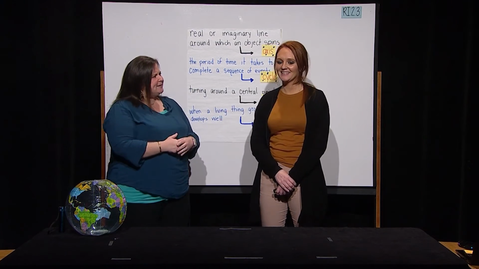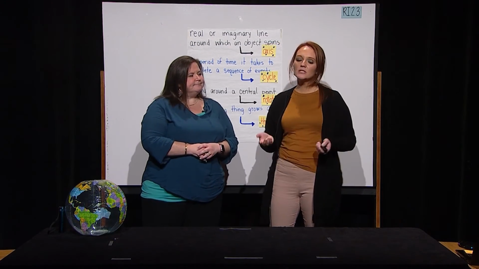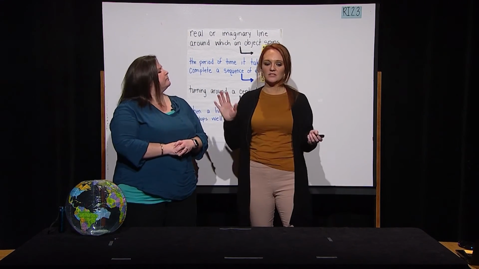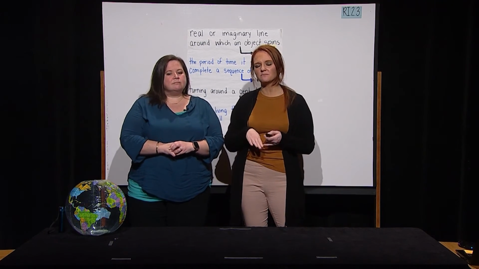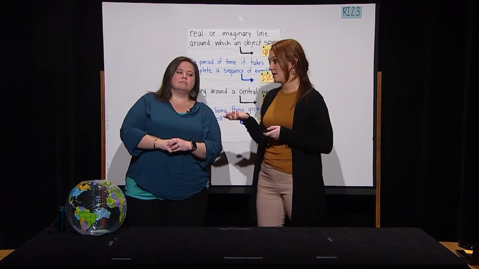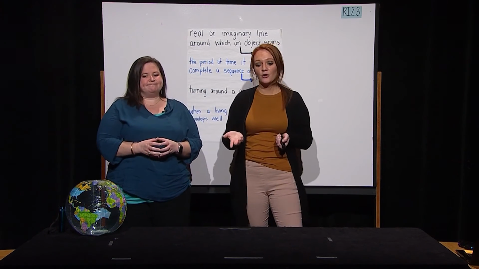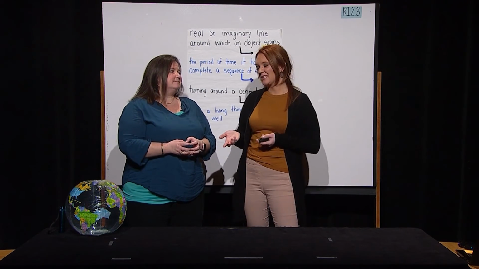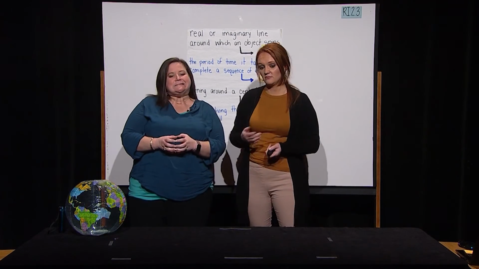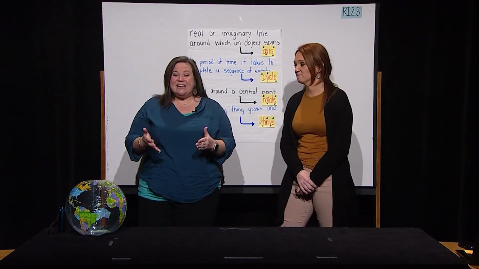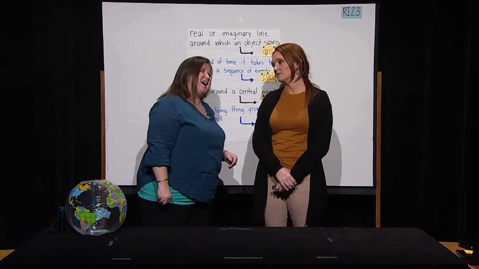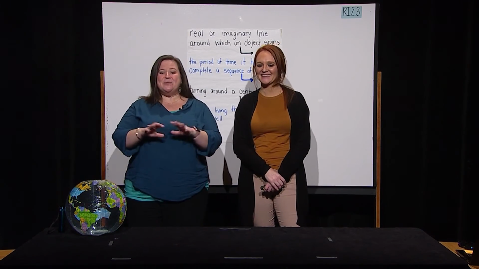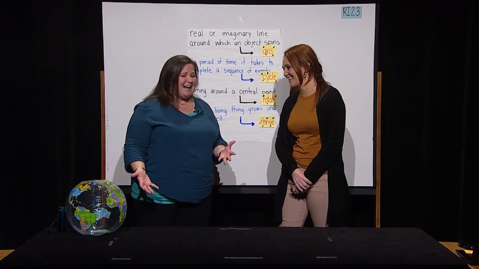How do you think life will be different? Since we learned that Earth rotates to give us all daytime and nighttime, I think life would be either daytime all the time or maybe nighttime all the time. I don't know that I would really like either one of those. I agree. Now, there are times that I wish the sun was out a little longer, but I don't think I'd like it out all the time. I definitely wouldn't like to be dark all the time.